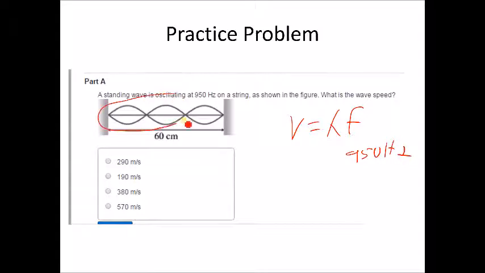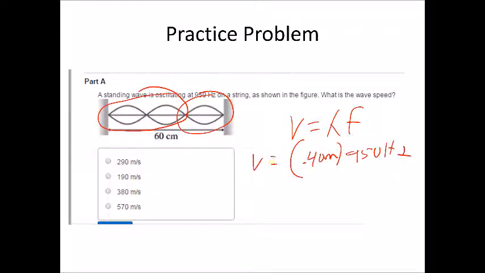Here's one complete wave, 2 loops. And then we got another half a wave. So what this tells me is that the wavelength is essentially 2/3 of the length of the string. So if we take 2/3 of 60, we're going to end up with 40 centimeters as our wavelength. We need to do that in terms of meters, so we're going to say 0.40 meters.